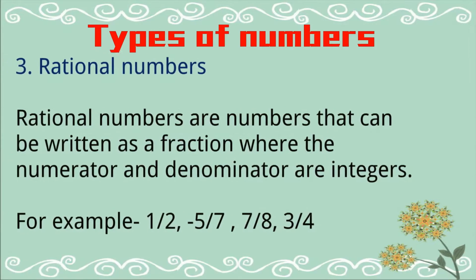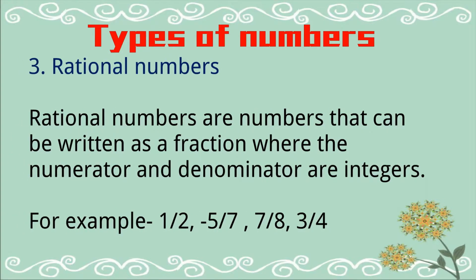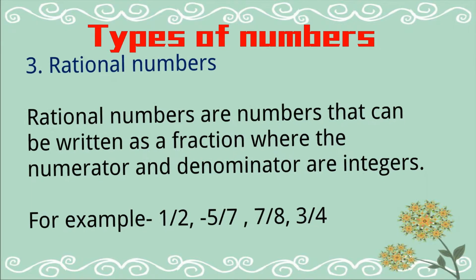Number 3, rational numbers. Rational numbers are numbers that can be written as a fraction where the numerator and denominator are integers. For examples, 1 by 2, minus 5 by 7, 7 by 8, 3 by 4.